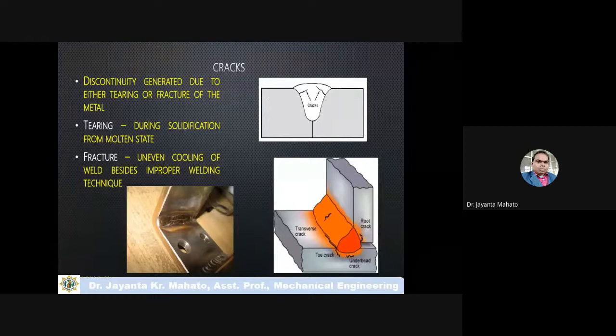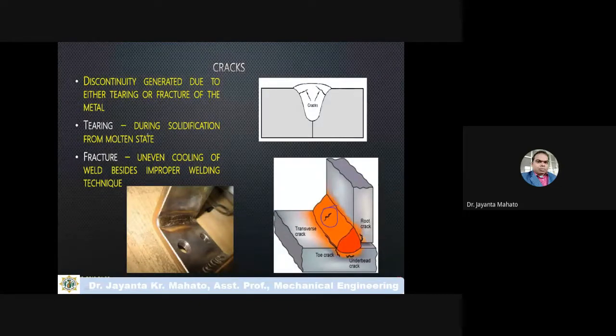Okay, so cracks. Cracks may form on the surface and also in the weld zone. This crack may form on the surface or at the weld zone. This was due to discontinuity generated due to either tearing or texture of the metal.